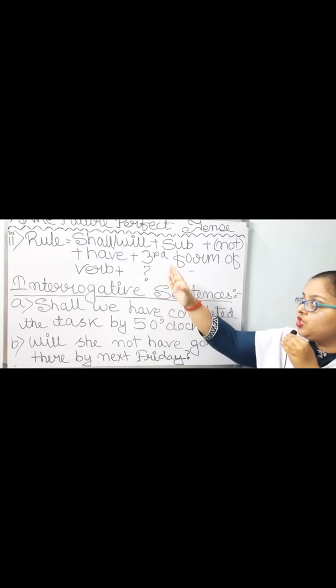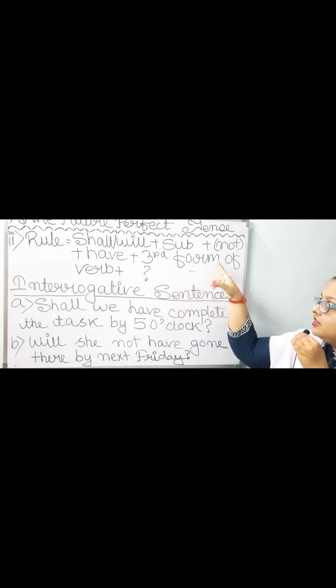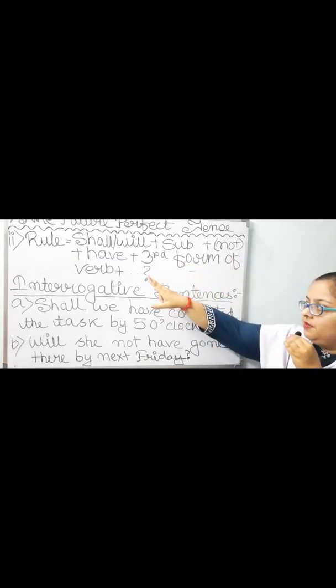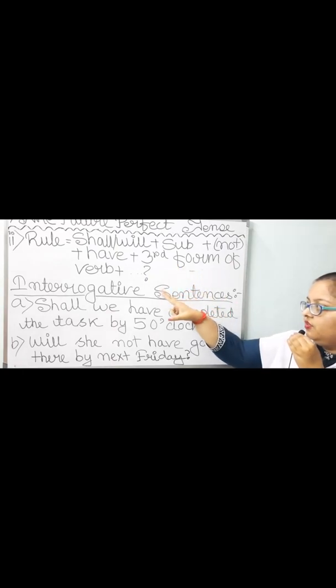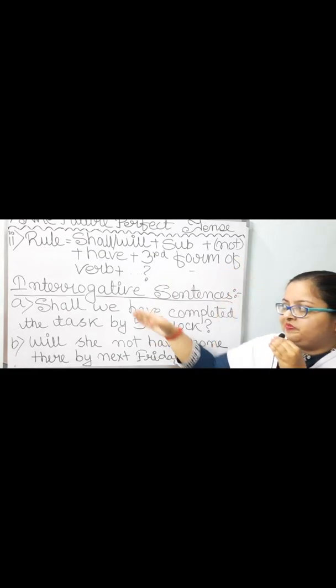Rule number 2. Shall or will plus subject plus not plus have plus third form of verb plus other words as needed, then question mark. Not in a bracket means it is optional.